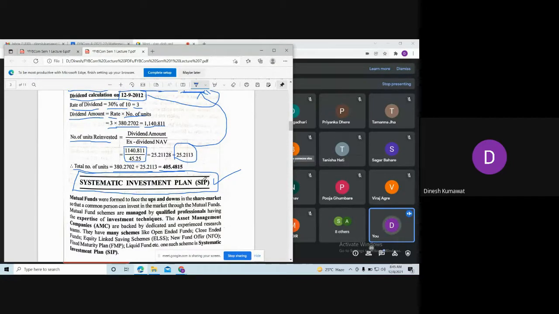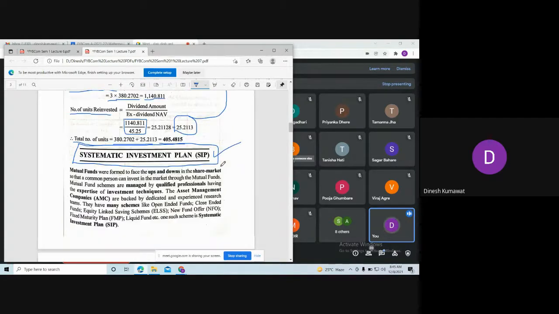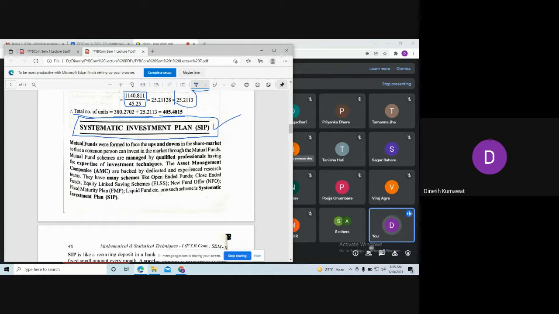Now what is SIP? The full form of SIP is nothing but systematic investment plan. Okay, as this is 8:45, let me stop this lecture over here. We are going to begin our next session with this new topic, and this is the last topic of our unit, that is the systematic investment plan.